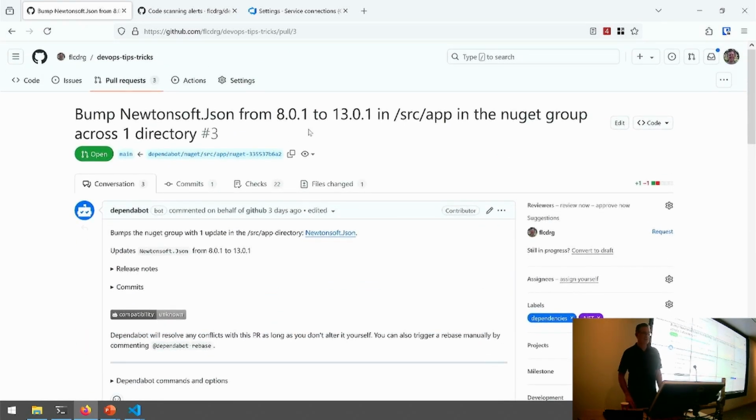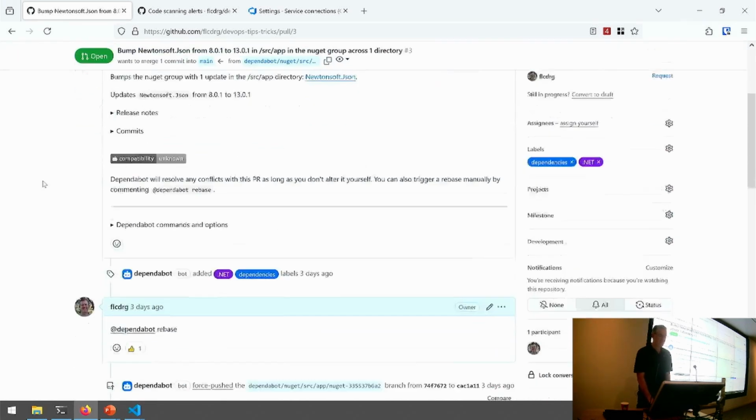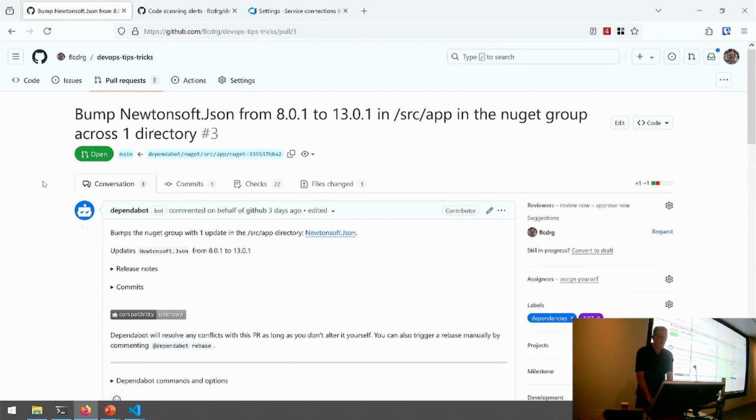If there's a new version like 13.0.2 that comes out, then it'll close or re-update this one to go, actually no, this one's out of date, there's a new one now. So yeah, that makes it pretty easy for GitHub. What about Azure Pipelines?